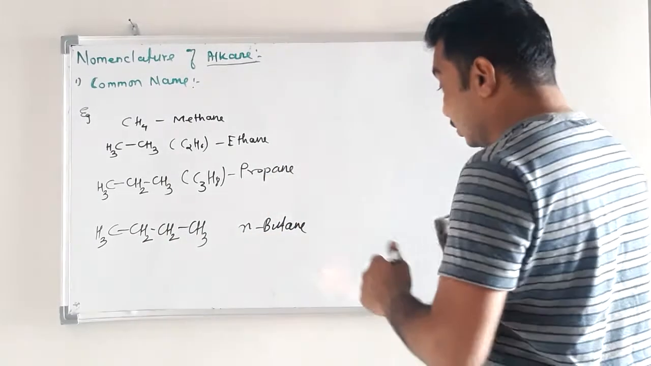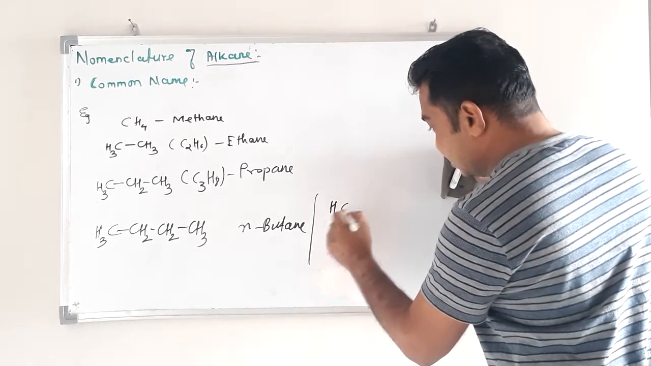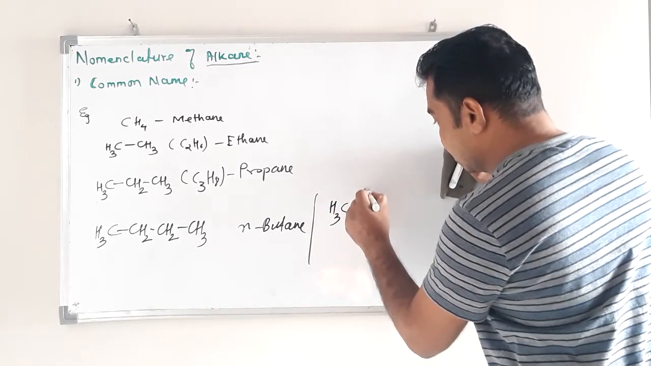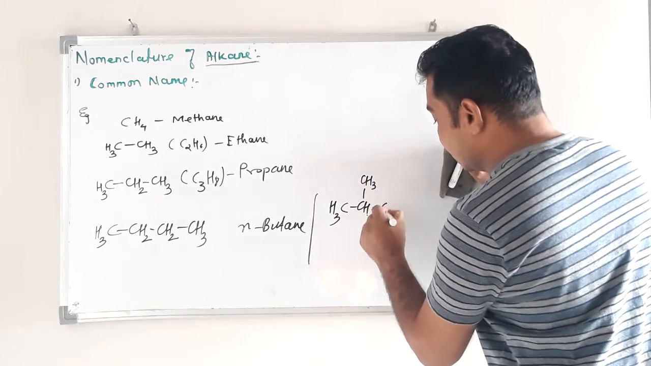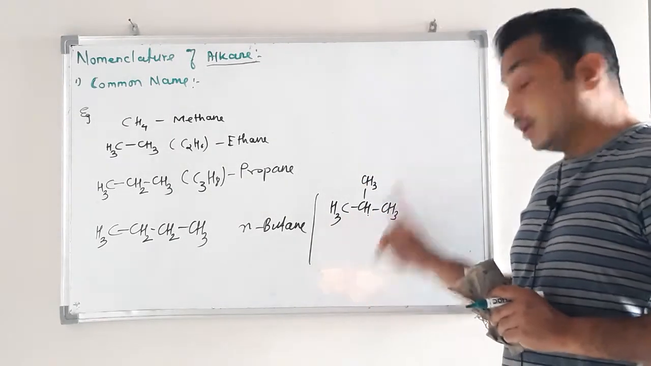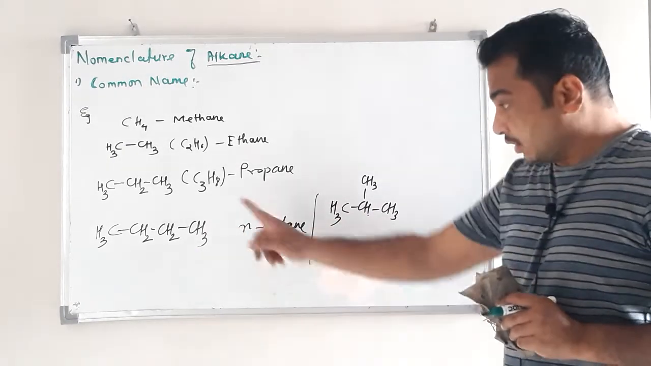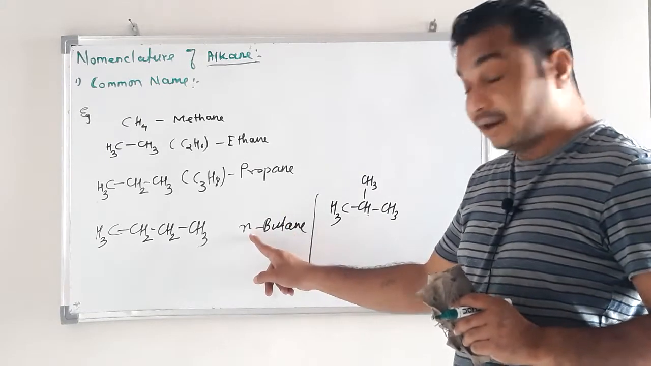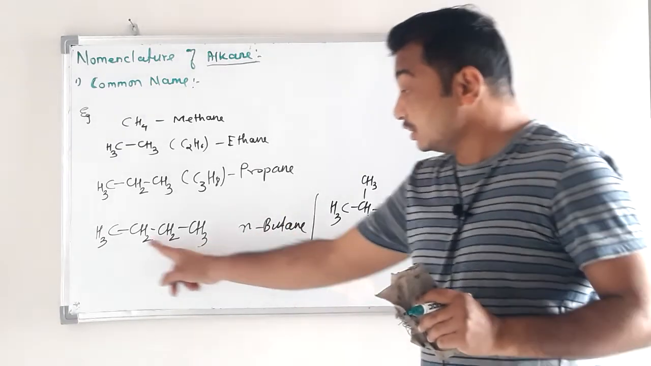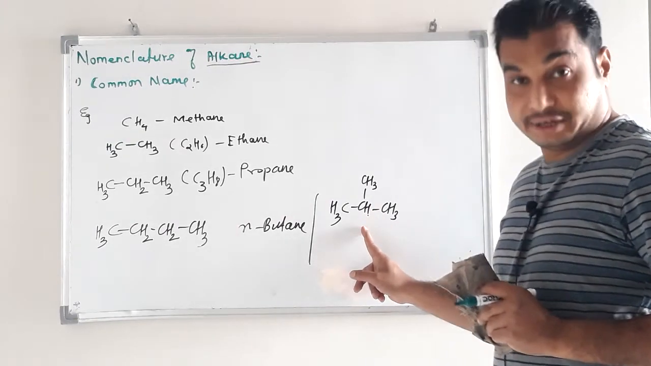Okay. Now another butane having one more structure, that is CH3, CH, CH3, CH3. What is the name for this structure? It is also butane. These two are butane, they are isomers of each other, and the first is N-butane. Why N? Because this is straight chain. Now this is a branched chain alkane.